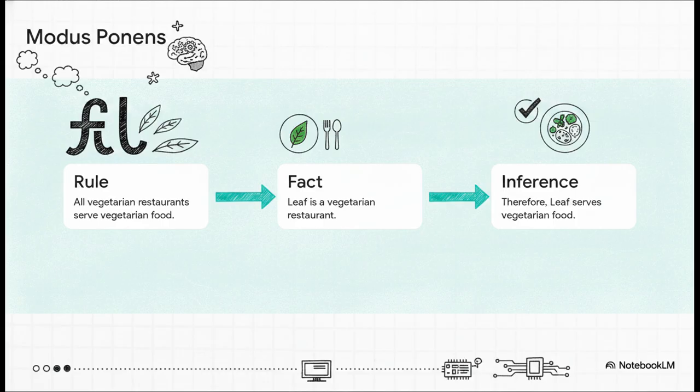Step 1. We use a universal quantifier to tell the AI the rule that all vegetarian restaurants serve vegetarian food. Step 2. A totally new fact drops into the database. Leaf is a vegetarian restaurant. Step 3. Boom, modus ponens fires. Because the left side of our rule is true for Leaf, the AI automatically infers a brand new fact. Therefore, Leaf serves vegetarian food. It literally reasoned its way to a new conclusion.